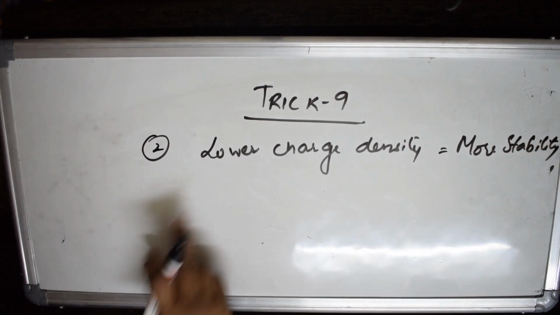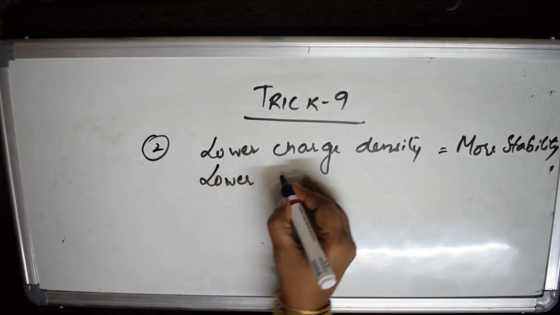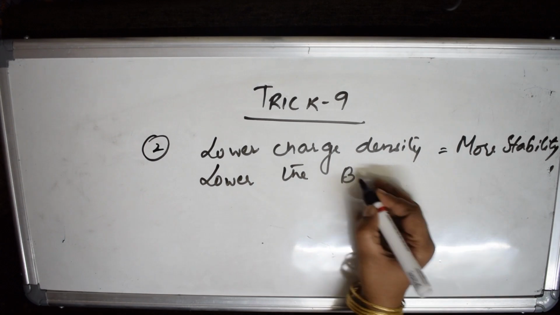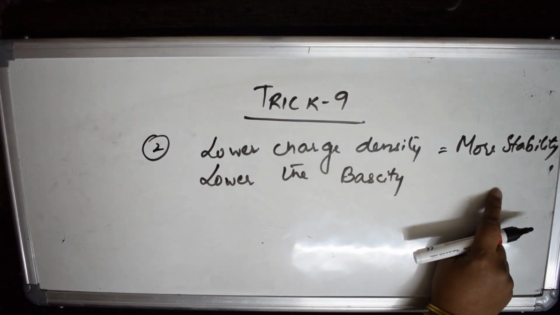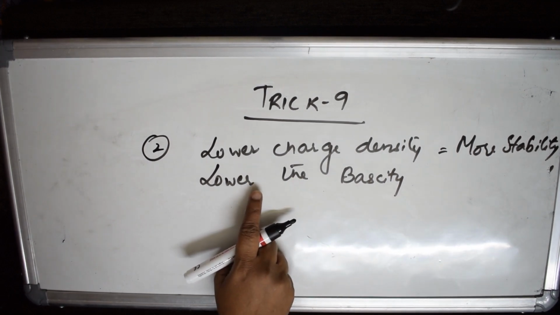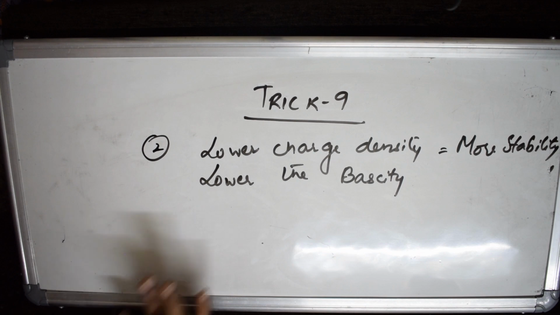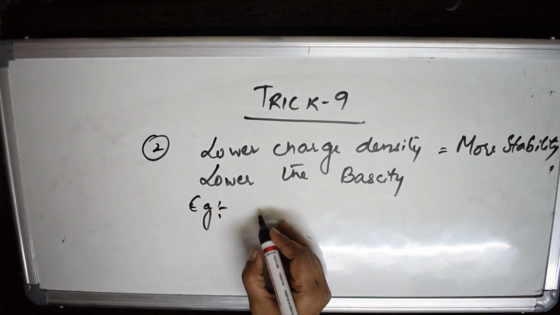If the charge density is lower, the basicity also will be lower. Lower the basicity. Remember, lower the charge density, more will be the stability. If it is lower charge density, lower will be the basicity. Let me take an example and I'll tell you.